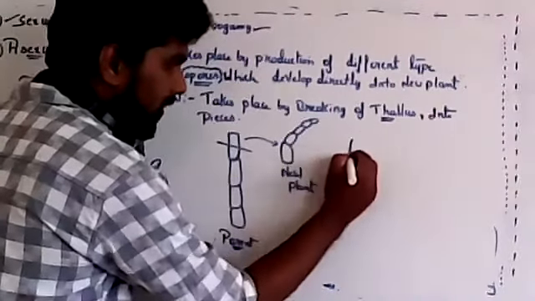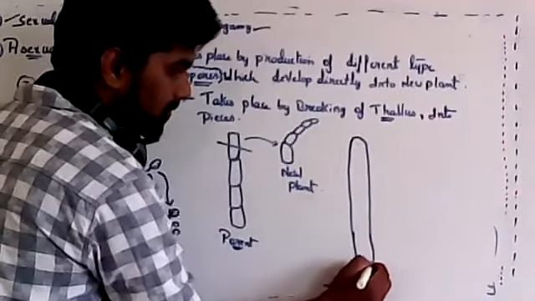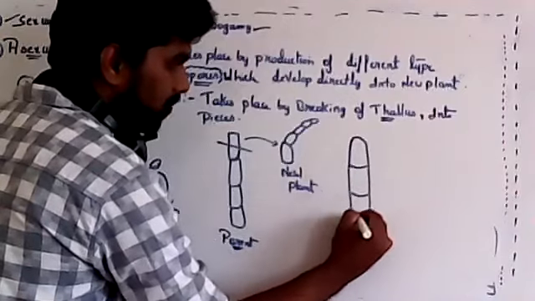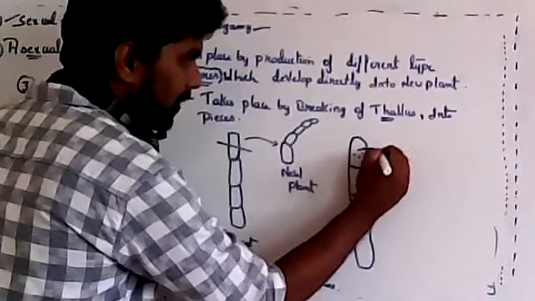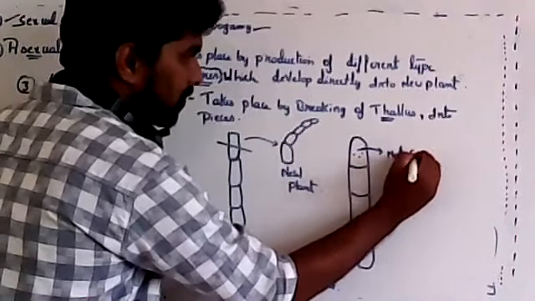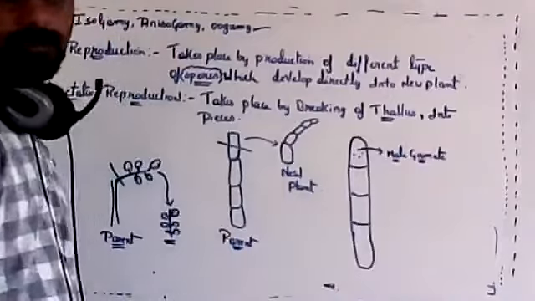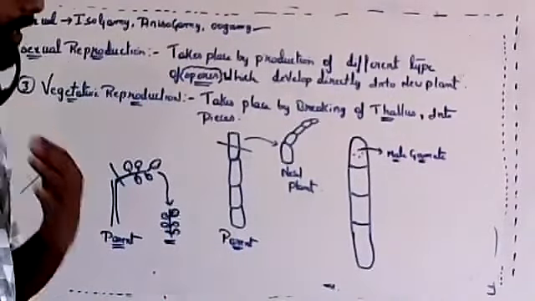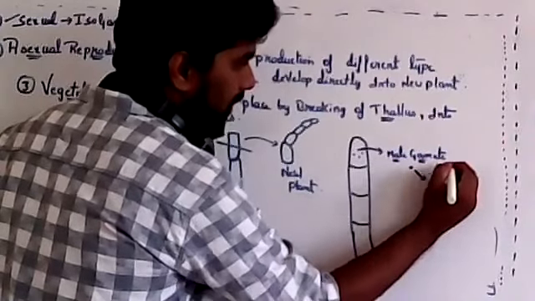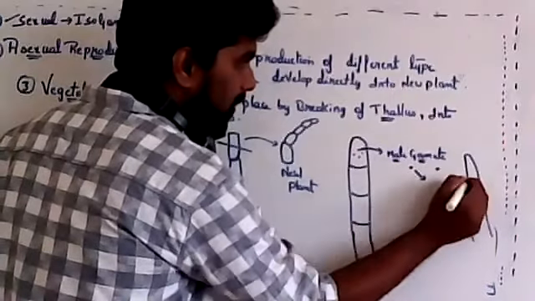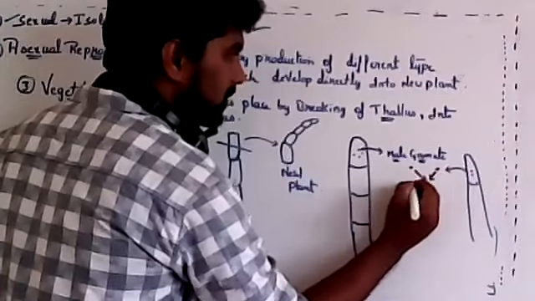Somewhere in this thallus, which is a large thallus, in some portion male gametes, sperms, will be produced. When male gametes and female gametes are produced separately, there will be fertilization. One male gamete, and from another plant there will be production of a female gamete. Both of these undergo fertilization.